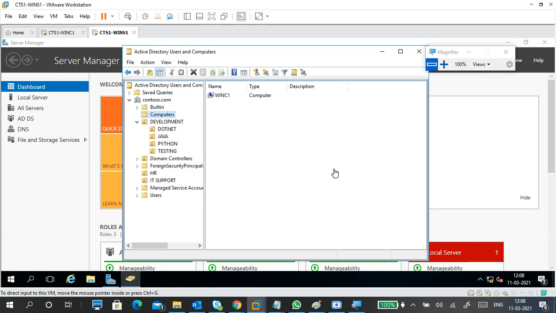Take a break for 10 minutes and we'll be back. After 10 minutes I will show you roaming profile and home folder. First I will show you that, then I will show you group policy. Then in the afternoon we'll see DHCP, DNS and complete.